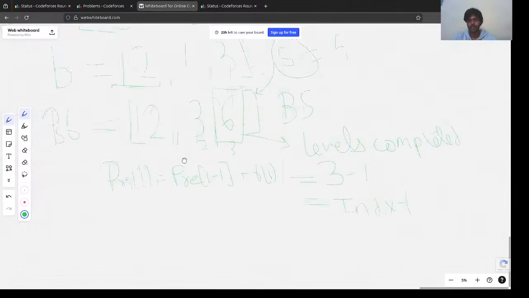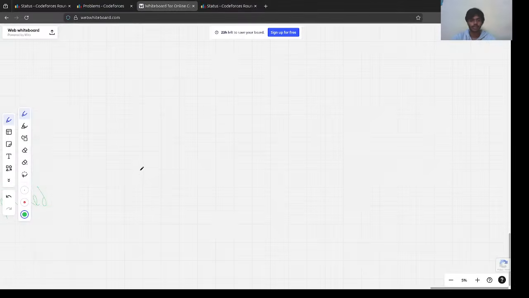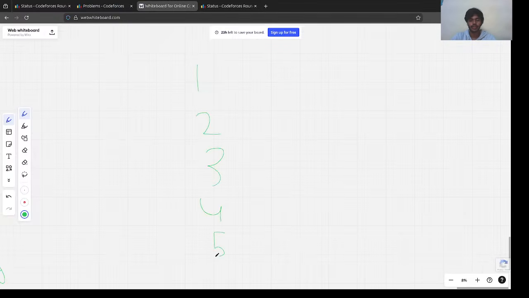Hope I don't need to repeat it, but those who are not aware of it, let's say we have numbers 1, 2, 3, 4, 5, and we need to find the index of a number which is greater than or equal to 3. What binary search does is it takes the starting index equal to 1 and the ending index equal to 5, and it calculates the midpoint.